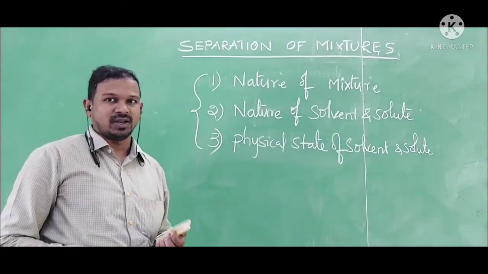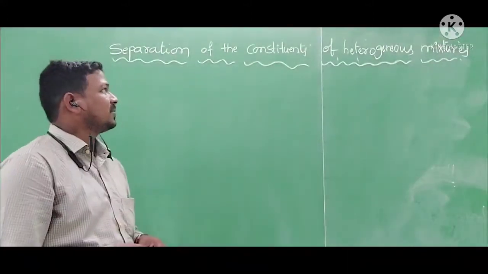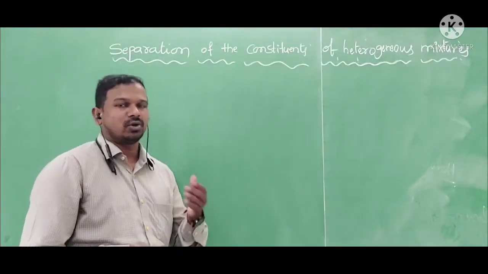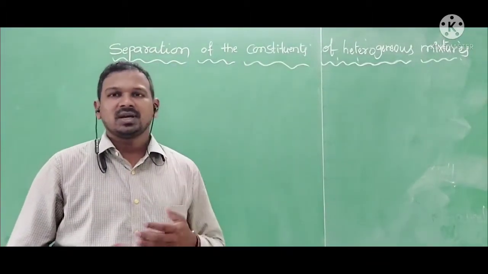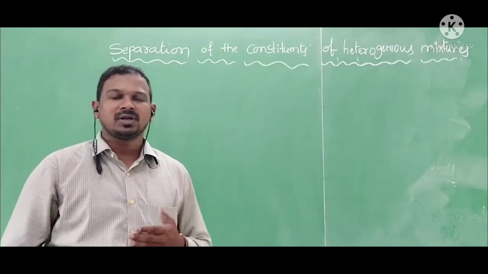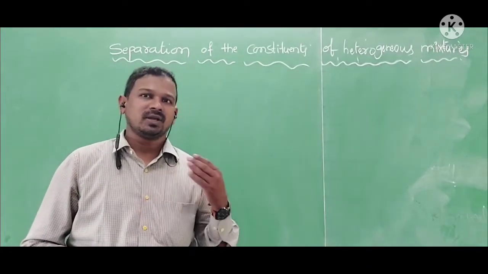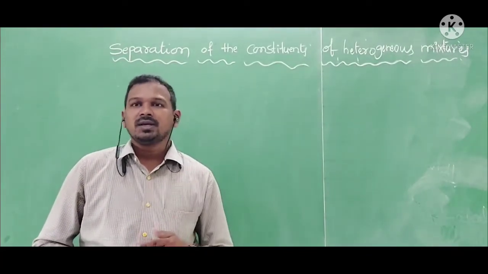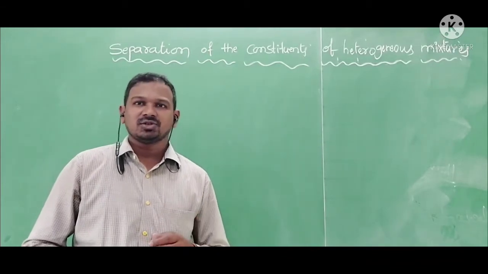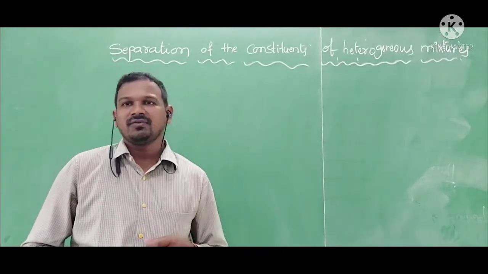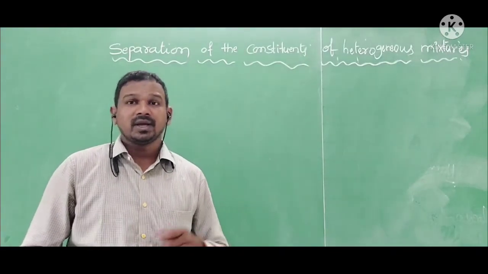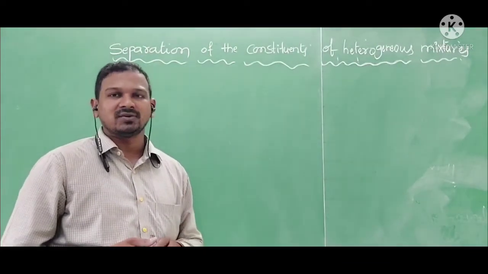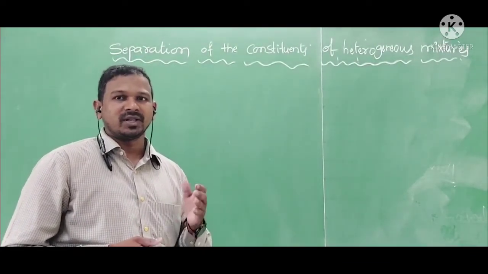Let's discuss individually. Now we are going to discuss separation of the constituents of heterogeneous mixtures. We discussed what a pure substance is, and that from mixtures we separate pure substances like elements and compounds with the help of purification processes. The application of a method depends on the nature of the mixture and the physical state and nature of the solvent and solute. Here I am taking heterogeneous mixtures, and I am going to apply different kinds of purification processes to separate the constituents.